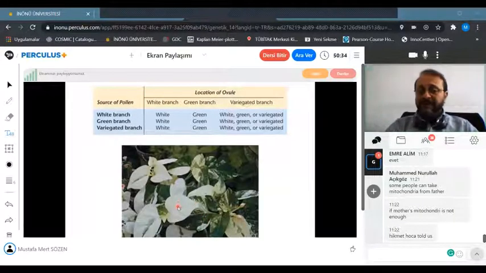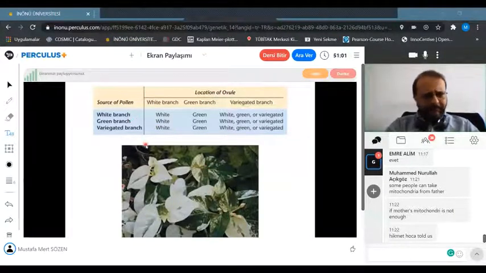Now, the color of leaves is directly caused by chloroplasts, and its inheritance is dependent on which flower was pollinated and which flower is the source of the ovum.